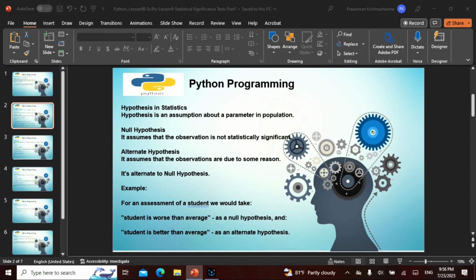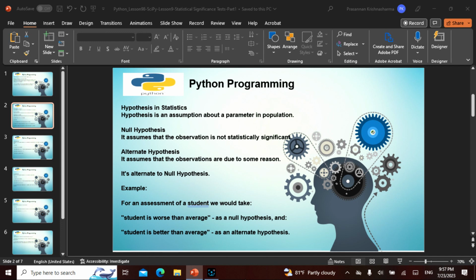And in the hypothesis, we have a null hypothesis. It assumes that the observation is not statistically significant. Like a null hypothesis is zero. Null is zero, so we assume it does not have any significance. The alternate hypothesis assumes that the observations are due to some reason. This is exactly what I was talking about: it didn't happen randomly. The null hypothesis is just that it did not have any significance. That is all. The alternate hypothesis is the alternate to the null hypothesis.